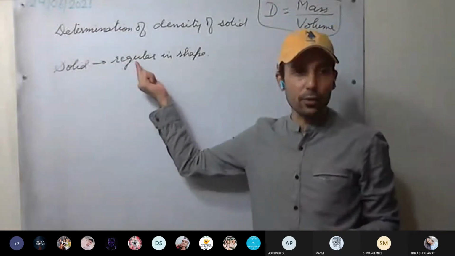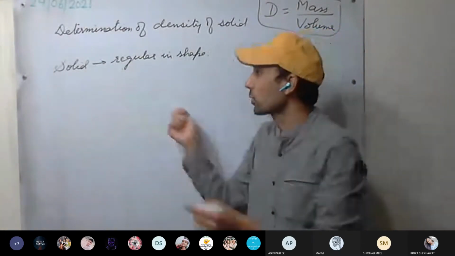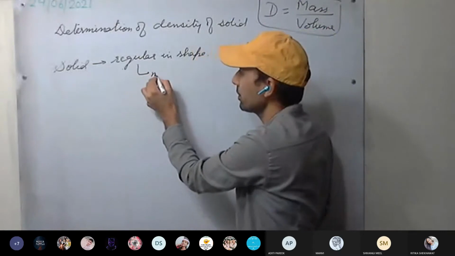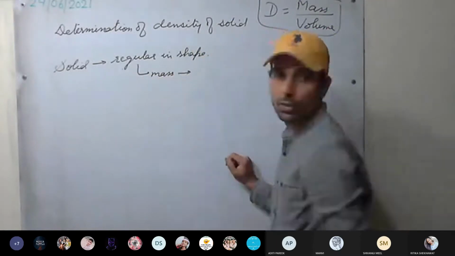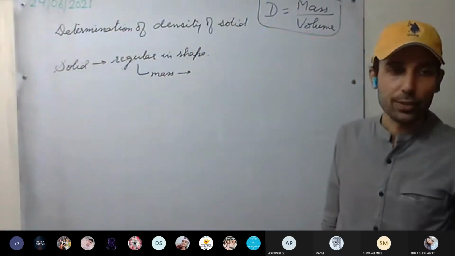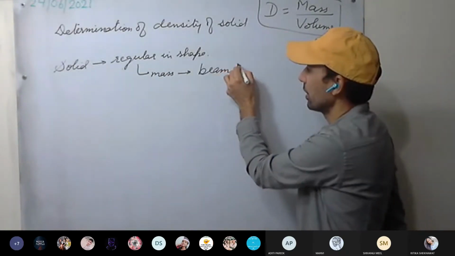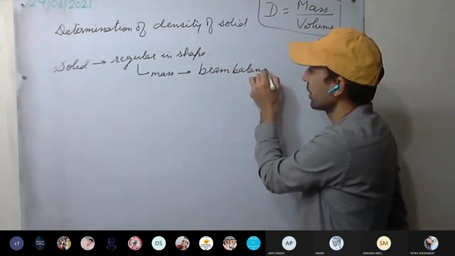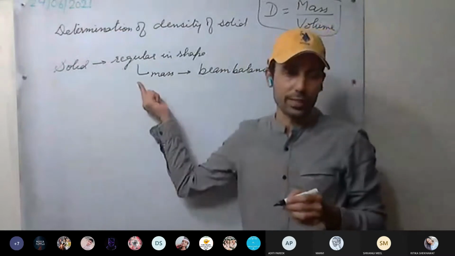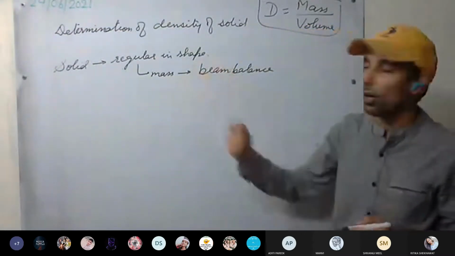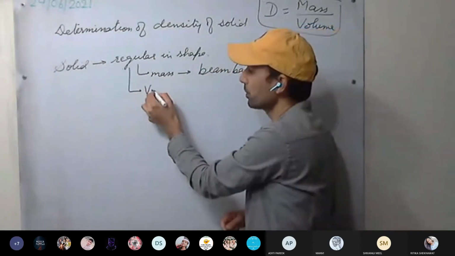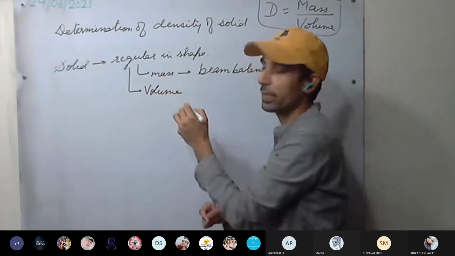If the solid is regular in shape, how do we calculate mass? Which instrument are we going to use? Beam balance. So solid mass we can calculate using a beam balance. Now how do we calculate volume if it is regular in shape?